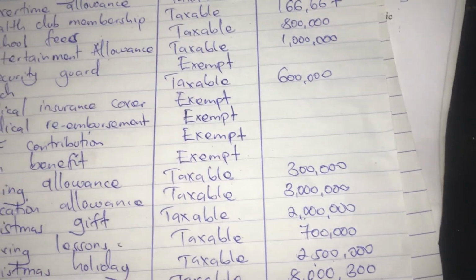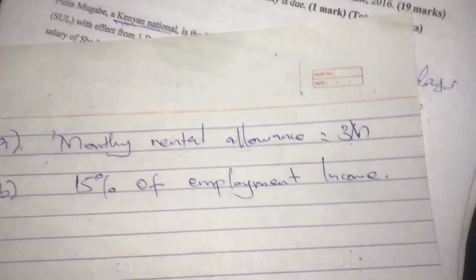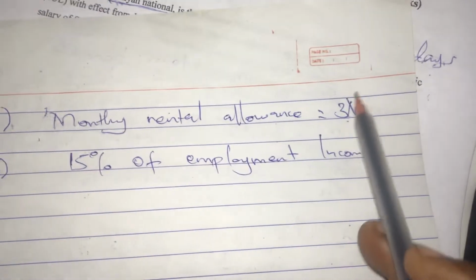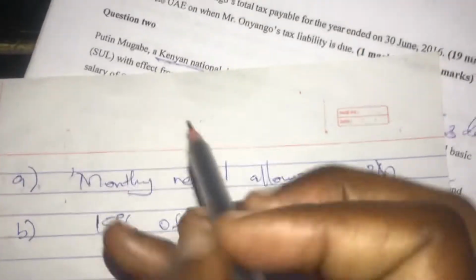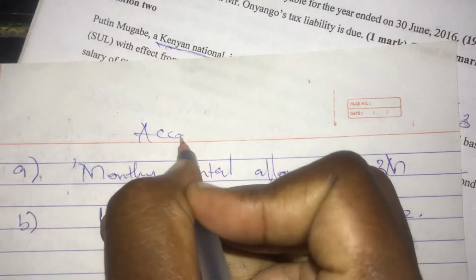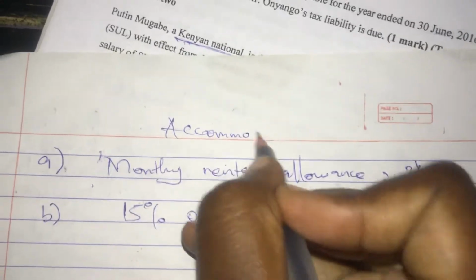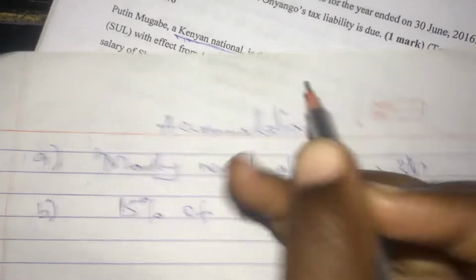After that, we are supposed to add what we got in A, which is 3 million. Remember, we are dealing with accommodation. We have to have two parts and then we choose the lesser.